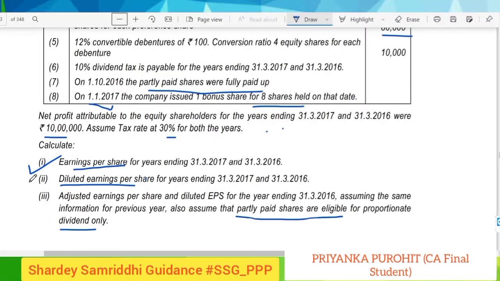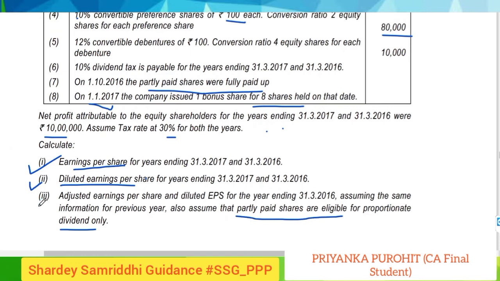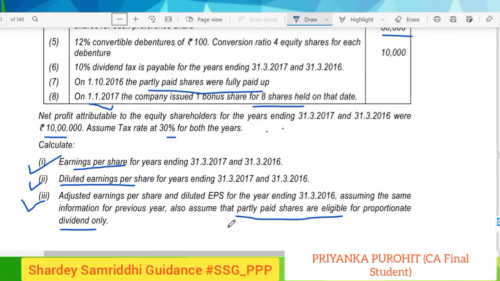We have done the second part also. Now the last part is adjusted earning per share and diluted EPS for the year ending 31st March 2016, assuming that the same information for the previous year is also the same. So we have to make just the adjustment of bonus shares, which we have not done in the year 2016.